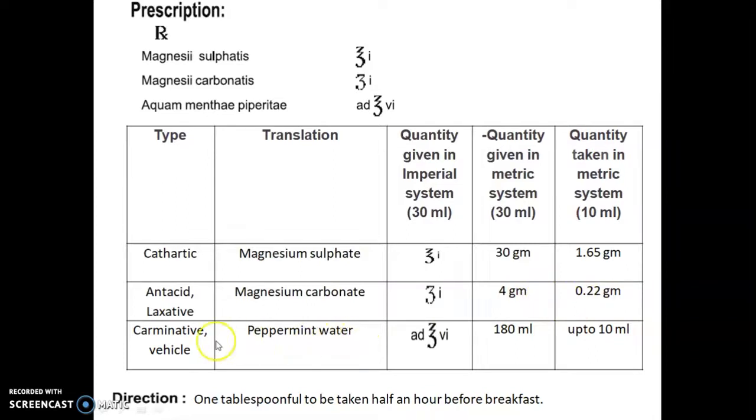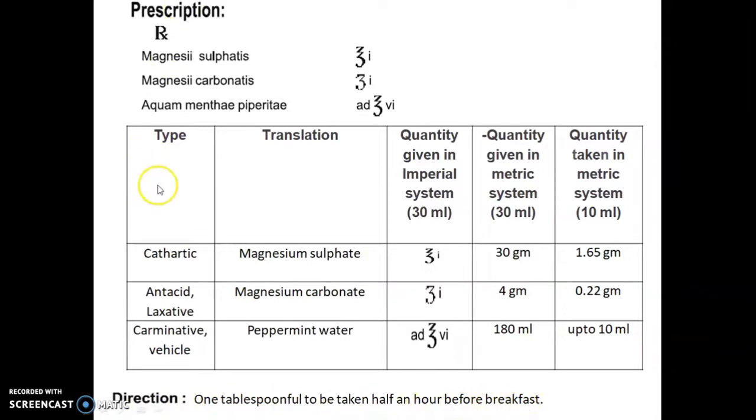And the third one, peppermint water, is used as carminative and vehicle. The quantity given is add ounce VI. VI stands for Roman 6. So 1 ounce is equal to 30 ml, and 30 into 6 we get 180 ml. By multiplying this 180 ml with the factor 0.055 we get 10 ml. For volume makeup we will add the vehicle up to 10 ml. And the direction for this is 1 tablespoonful to be taken half an hour before breakfast.